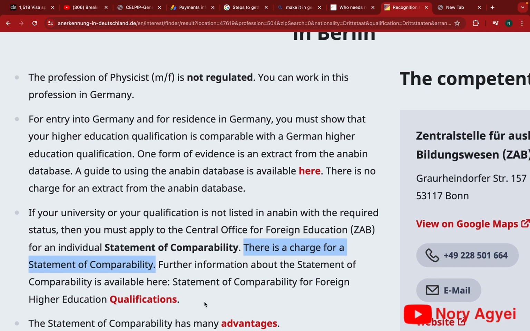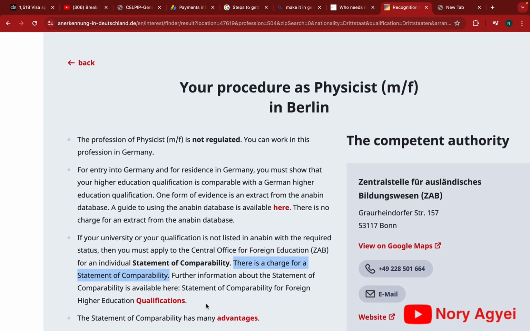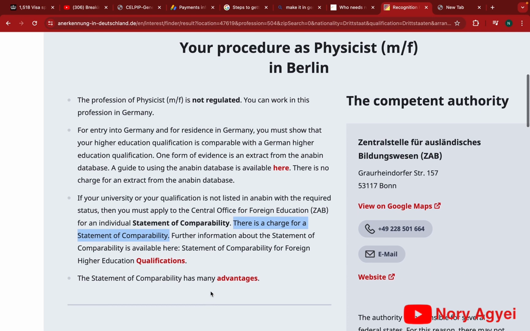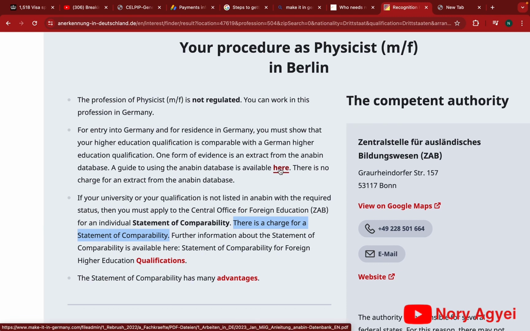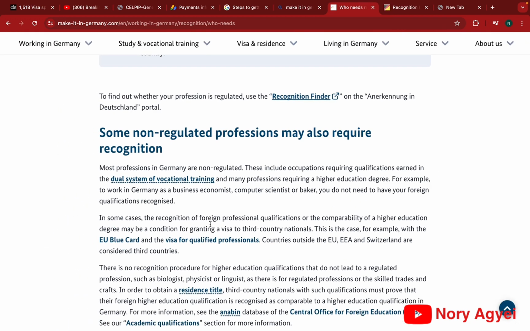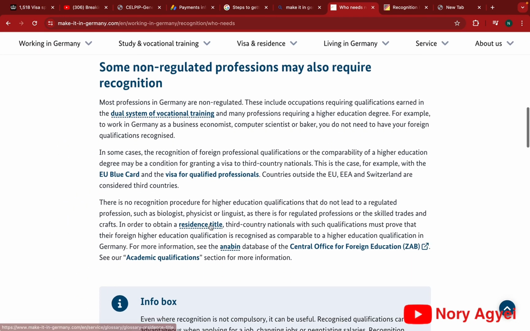For the statement of comparability, I learned that it can take a while for you to get the results. But if you are going to use this statement for the EU Blue Card, then you can add your EU Blue Card or your Germany Blue Card application to it, and then you get the fast track process. You get it in a few days, because if you don't add the Blue Card status to it, it might take you months. So you can go on the recognition finder website to key in more professions to find out if you need a recognition or not. And I'm going to put all the links that I'm using in the description box below.